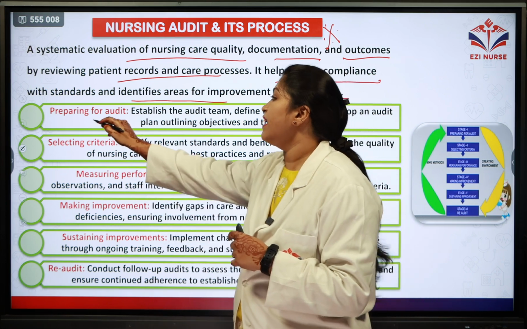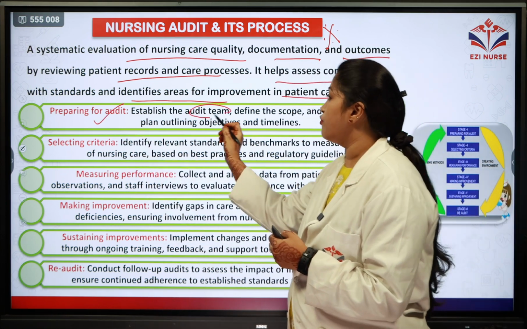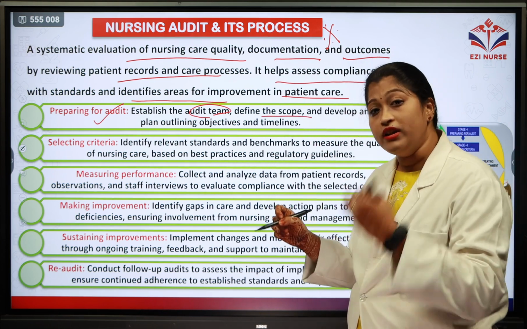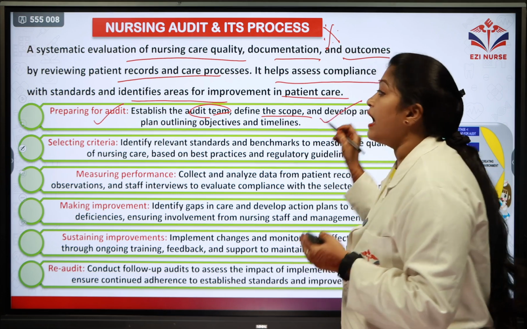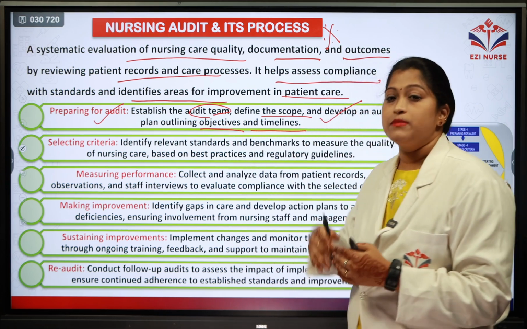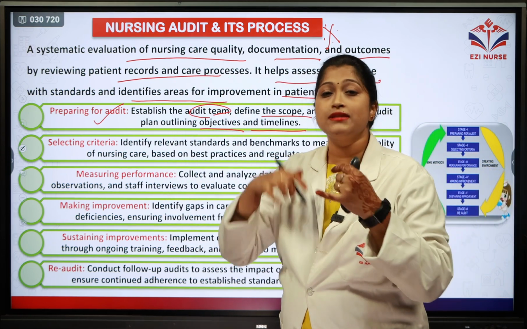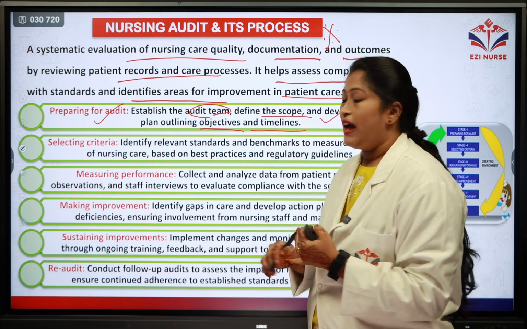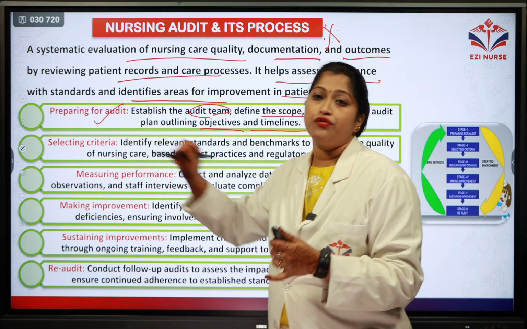First is preparing for the audit. They establish the audit team; team members are formed. Then they define the scope: what is the scope for doing this nursing audit? And they develop an audit plan, outlining the objectives and timelines, what should be done by these audit team members. The objectives and timelines are given accordingly in the preparation step.